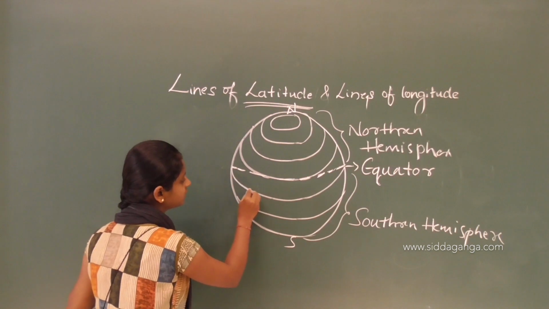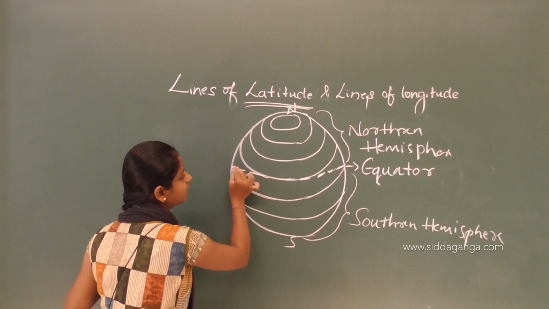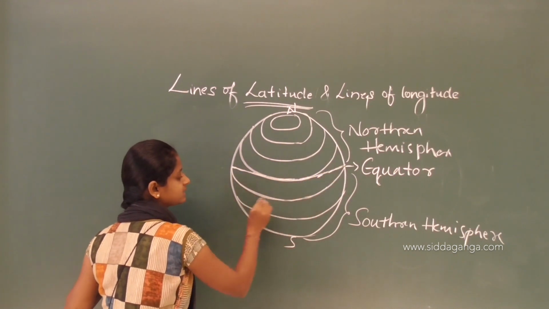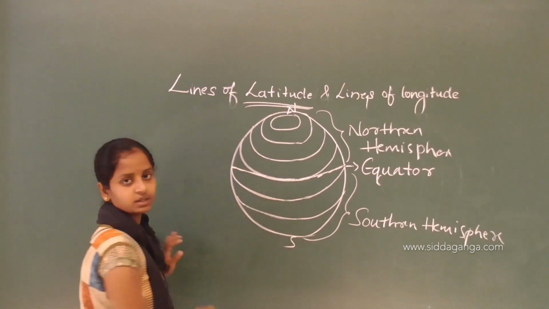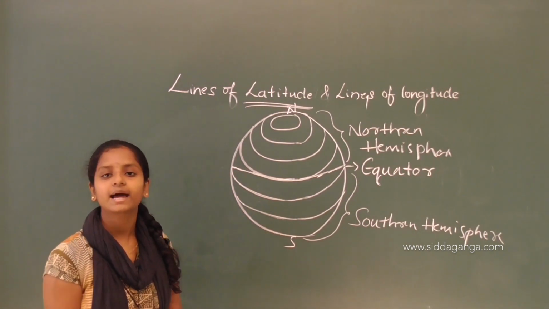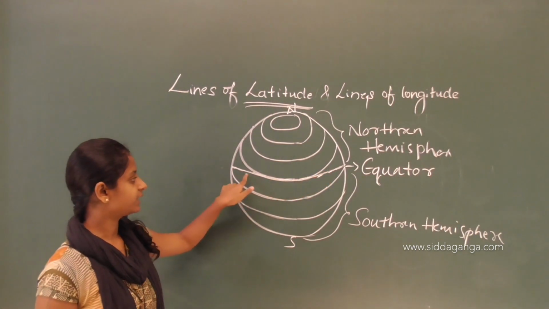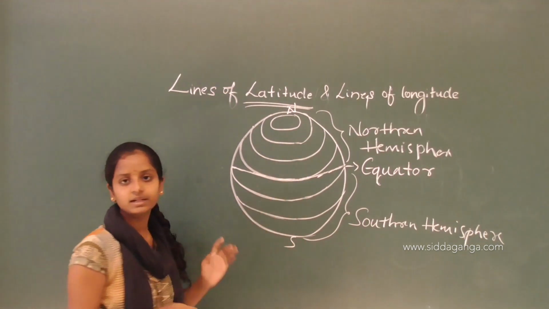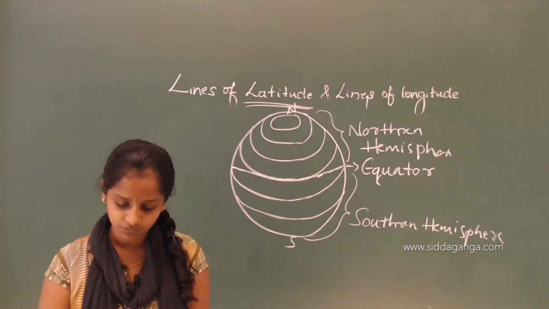So the imaginary lines which are parallel to the equator, these are called latitudes. So this is the equator, and these lines are parallel to it. ಈ ಇಕ್ವೇಟರ್ಗೆ ಪ್ಯಾರಲಲ್ ಆಗಿ ಕೆಲವೊಂದು ಲೈನ್ಸ್ನ ಡ್ರಾ ಮಾಡಿದೀವಲ್ಲ, ಇವು ನಮ್ಮ ಲ್ಯಾಟಿಟ್ಯೂಡ್ಸ್, ಲೈನ್ಸ್ ಆಫ್ ಲ್ಯಾಟಿಟ್ಯೂಡ್ಸ್ ಅಂತ ಕರಿತೀವಿ.